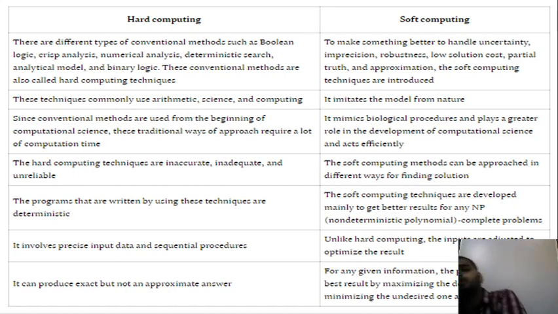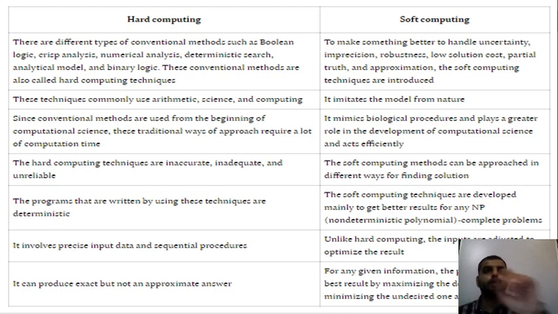Whereas when it comes to soft computing, what it says is that it is better to handle uncertainty, implication, robustness, low cost, partial truth, and approximation. Soft computing techniques are introduced. Now what is the purpose of introducing them? To get approximate values, in which the result that you are getting should not be exact but should be approximate with reference to the input that is given. For instance, if I ask you, what is 2 plus 3?